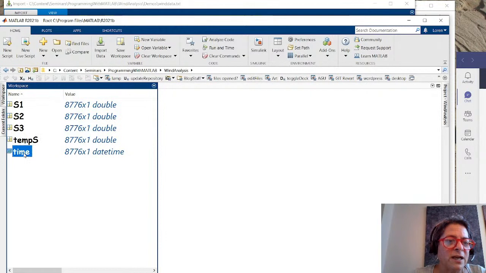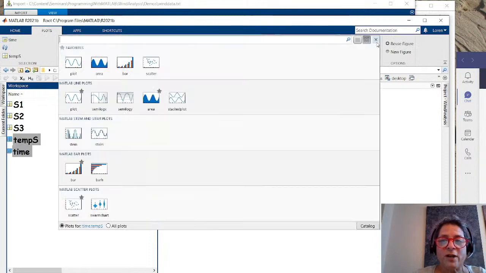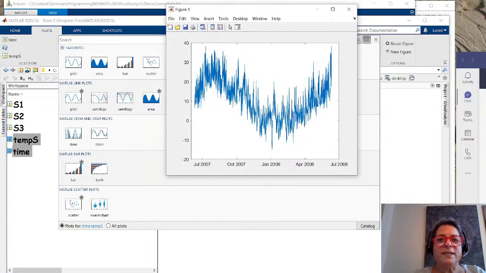So I'm going to look at time and temperature, and I'm going to come over to the plots tab here. This shows me, of all of the MathWorks products I've installed, which is a lot of them, all the kinds of plots that are suitable for the kind of data I've selected. I'm going to just do a plain old plot. And if you're already a MATLAB user, you won't be surprised at what we see.